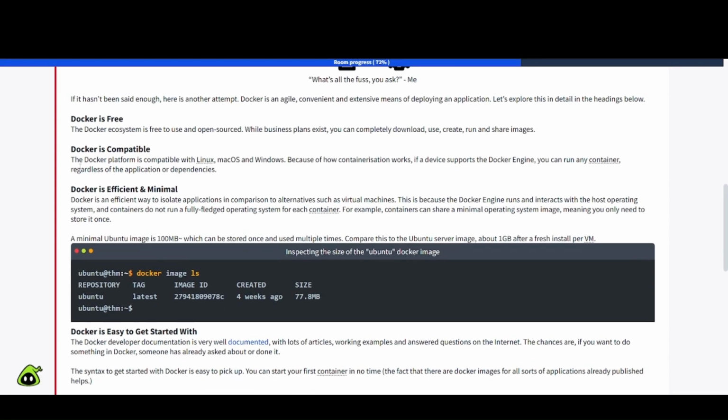Docker is compatible. The Docker platform is compatible with Linux, Mac OS, and Windows. Because of how containerization works, if a device supports the Docker engine, you can run any container regardless of the application or dependencies.